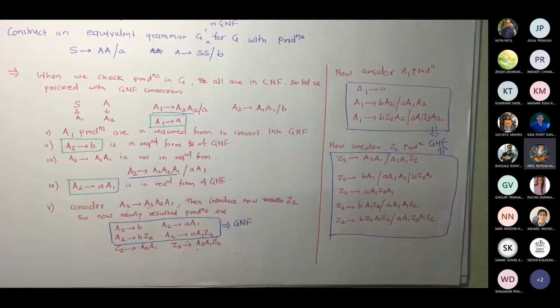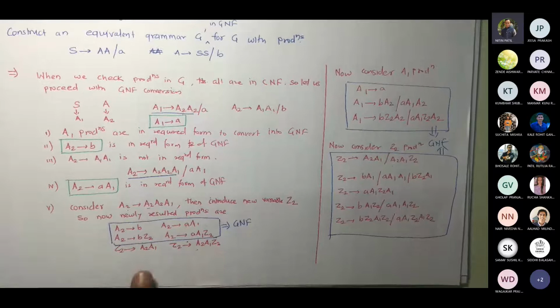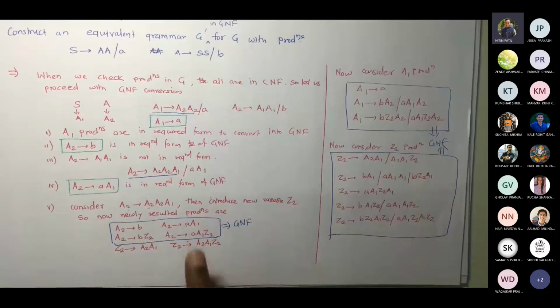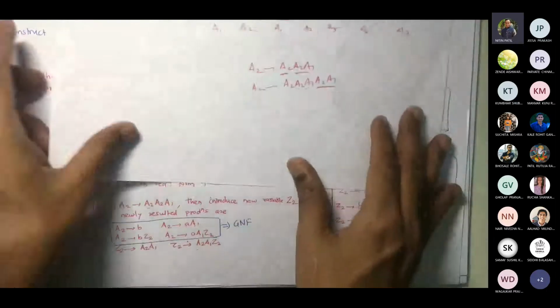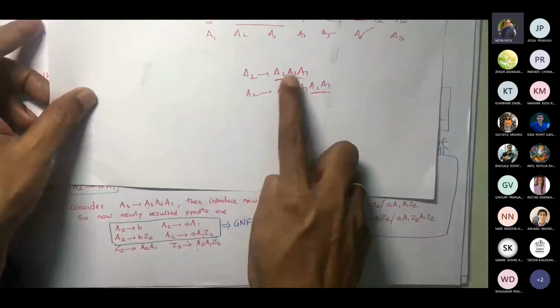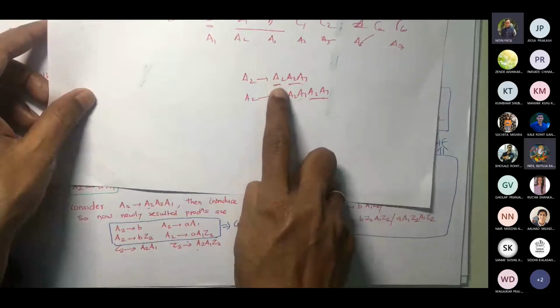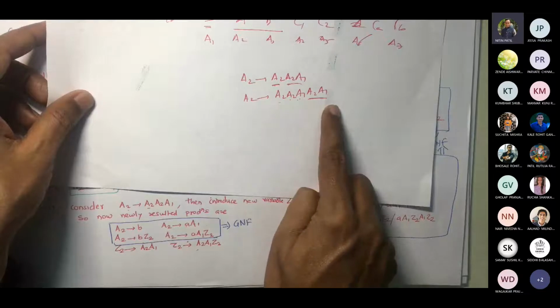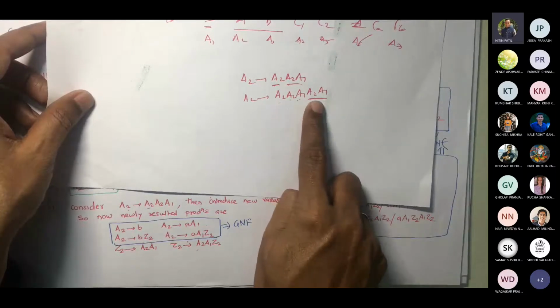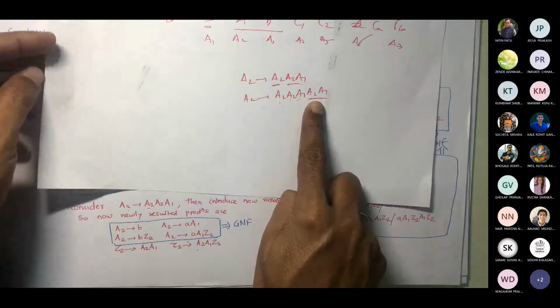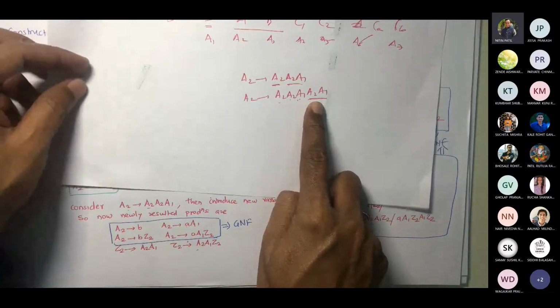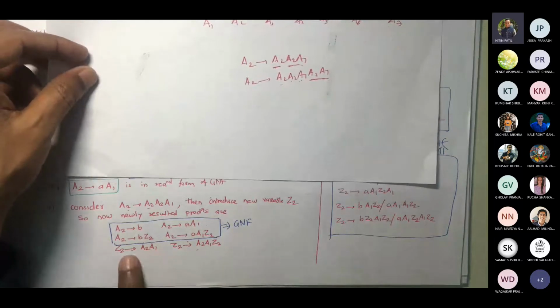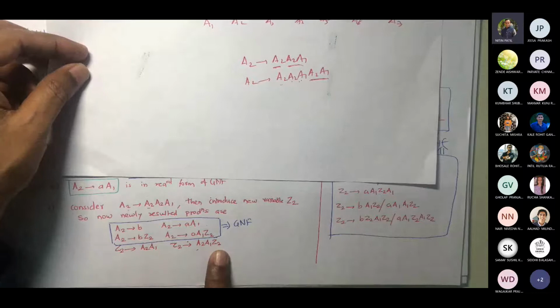And sir, what about the other Z2? How does it come? Let me tell you what will happen. Suppose you keep on writing A2 A1, replacing A2 with A2 A1 each time, so A2 A1 A2 A1 keeps growing. So always A2 A1 is going to come in the suffix, at the last. Am I right? Yes, sir. That's the reason. So in this case, that's why we introduced Z2 and later wrote Z2, correct.